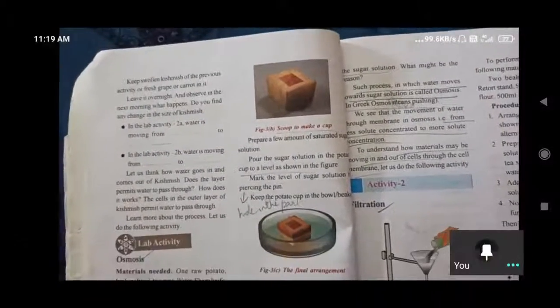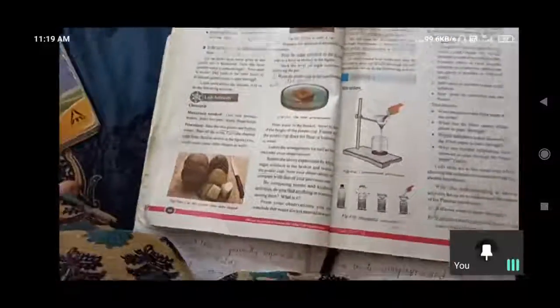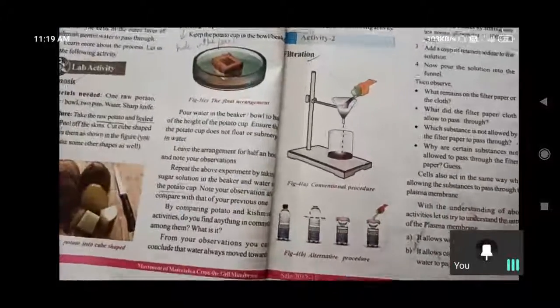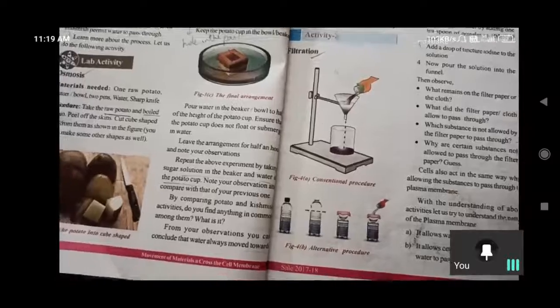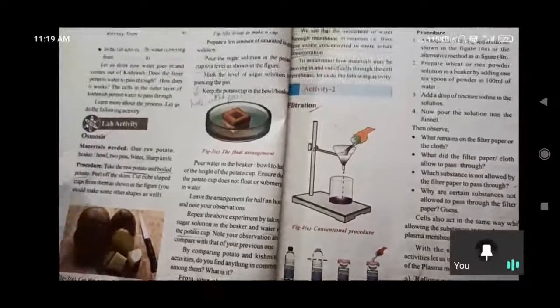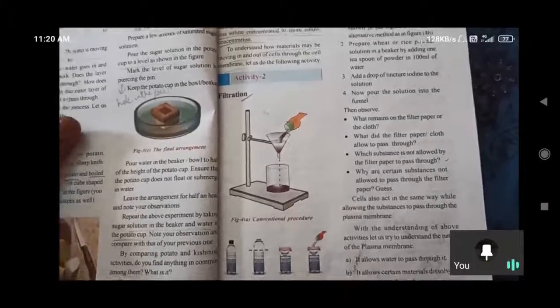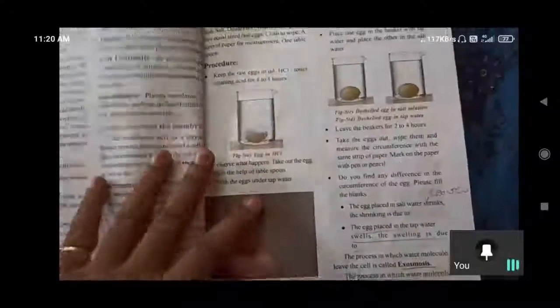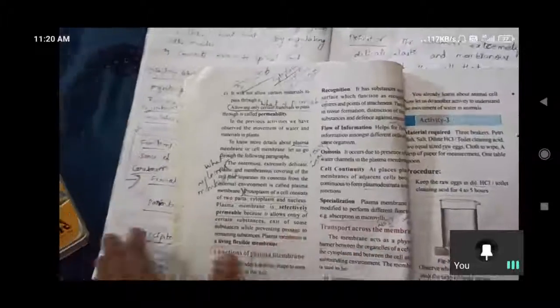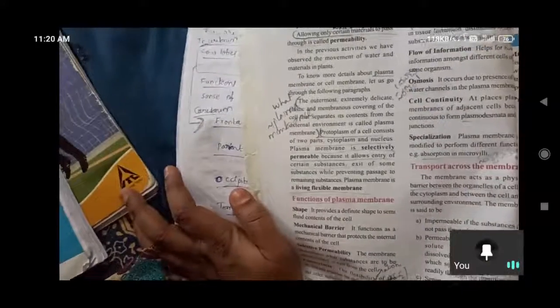Okay. And next one is filtration. Like a filter paper, like a sieve, the plasma membrane is working. I already told you in the last class. Like a filter paper, the plasma membrane is working. So it will not allow certain substances. It only allows permeable substances, selectively permeable.